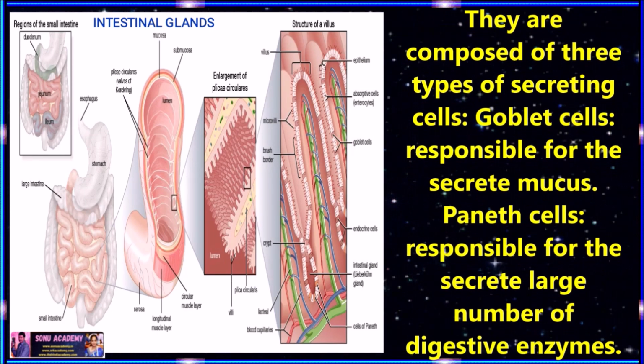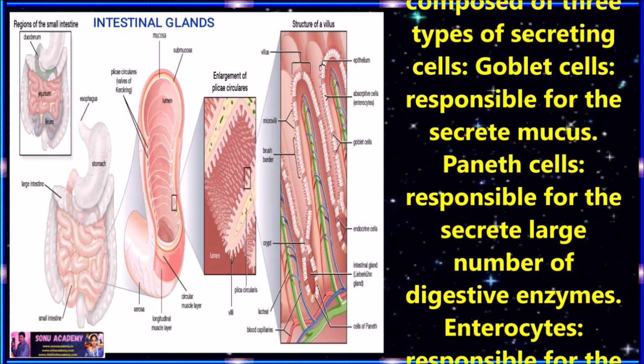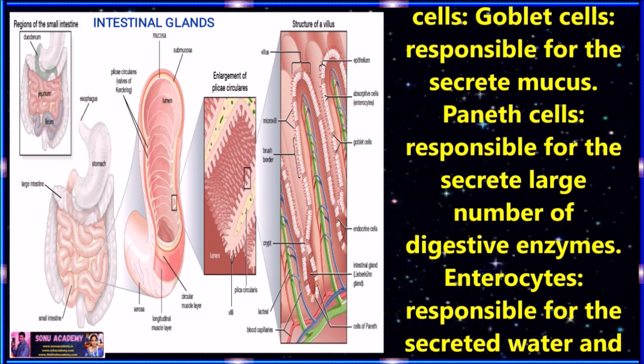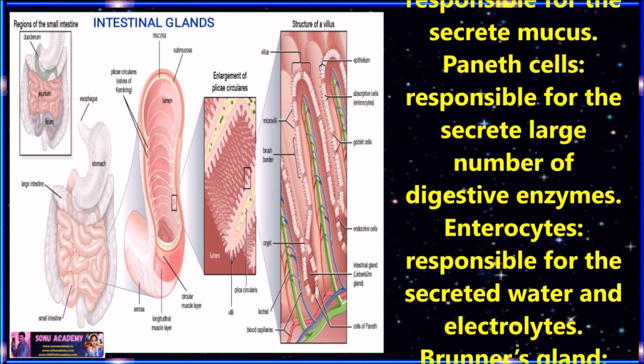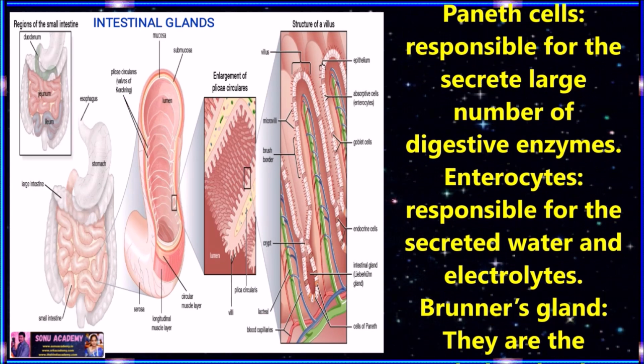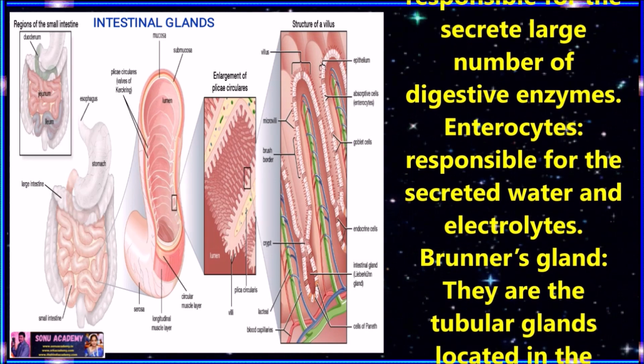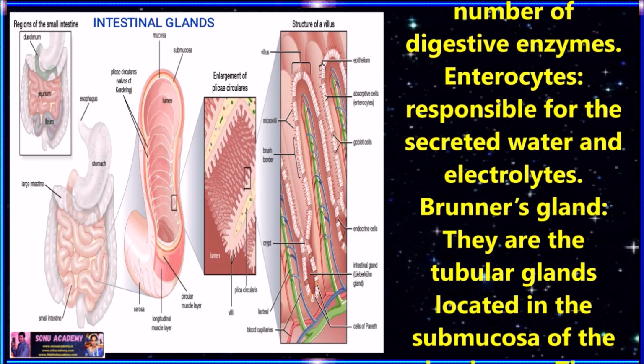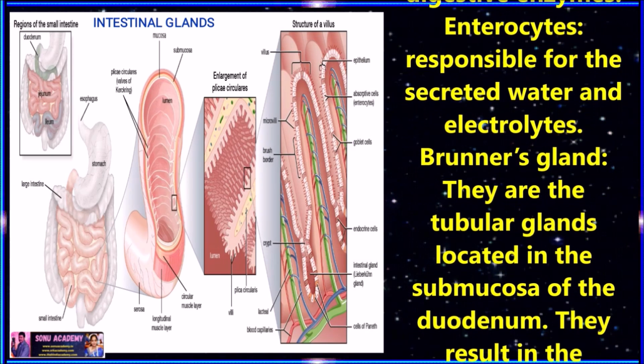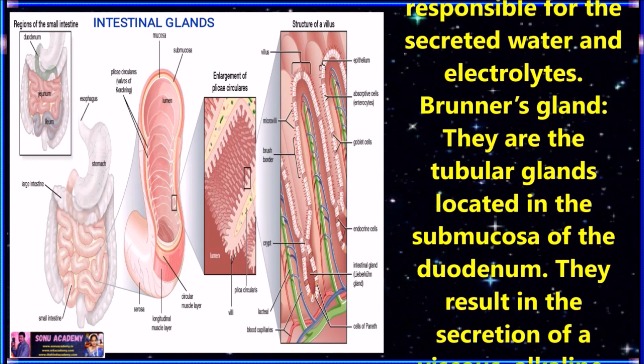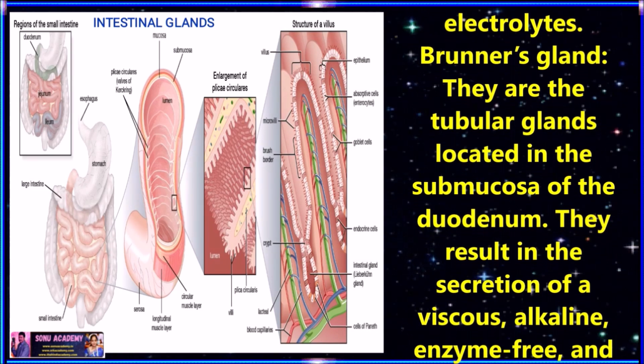Let us discuss goblet cells. Goblet cells are responsible for the secretion of mucus. Paneth cells are responsible for secreting a large number of digestive enzymes. Enterocytes are responsible for secreting water and electrolytes.